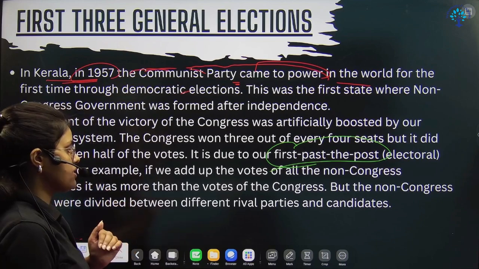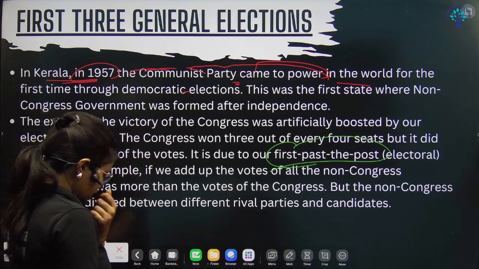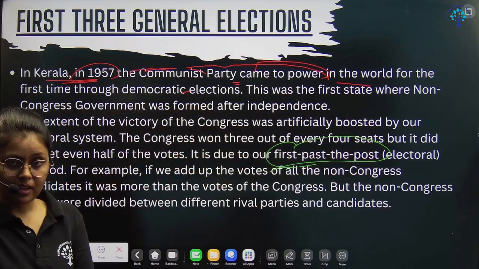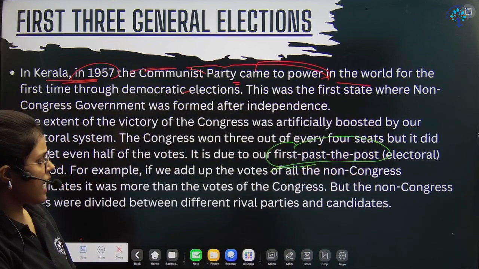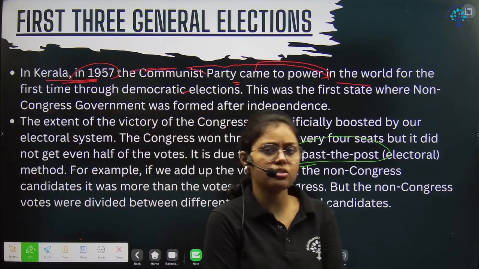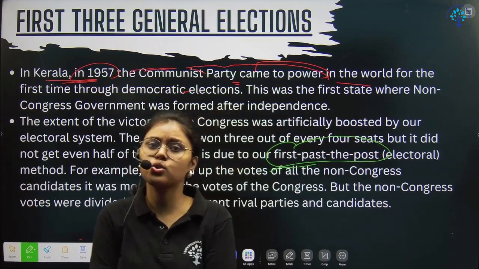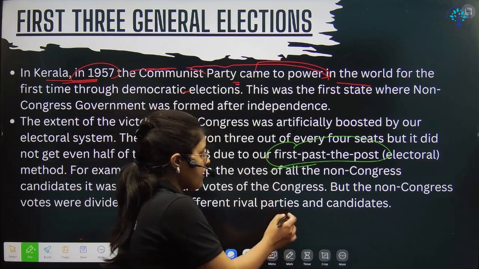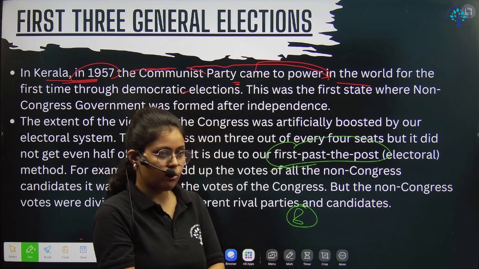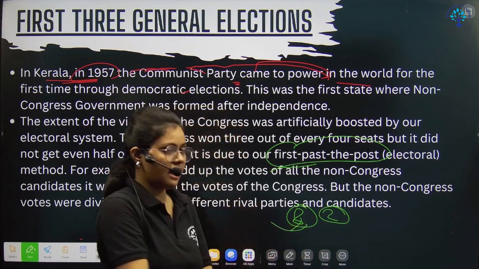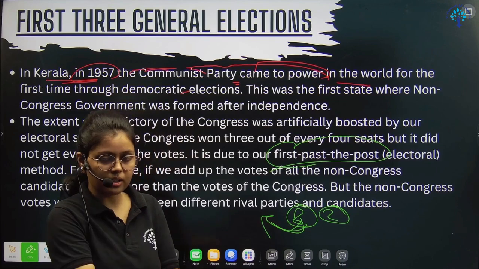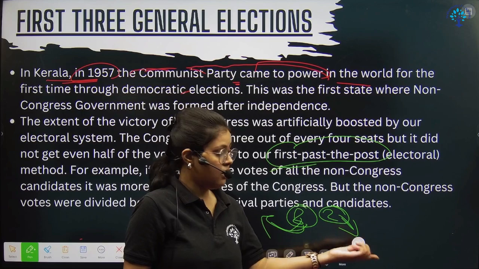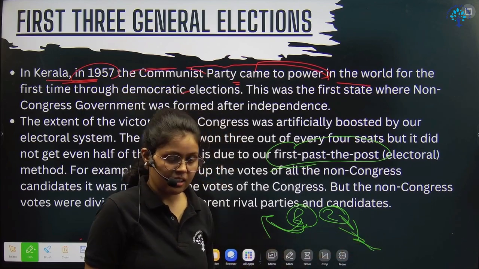But that has some consequences, and that could be the reason why the Congress was able to secure most of the seats during those three general elections, right? So you can see this as one of the reasons for one party dominance, because you don't know the actual votes, na? Because there is no PR system, you don't know how much the minority got. If someone is getting 8 votes and someone is getting 2 votes, the 8 votes get calculated because this party is going to form the government. But these two votes, someone has voted for someone, and that vote is getting wasted now. It is not getting calculated.